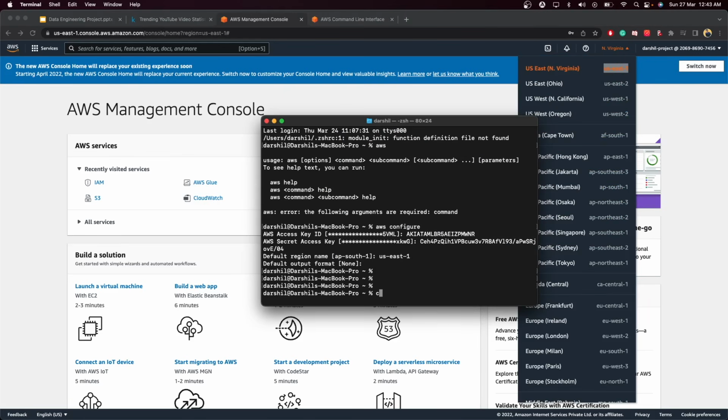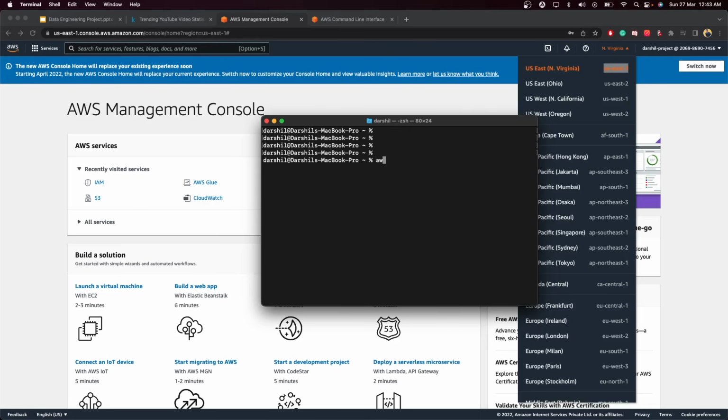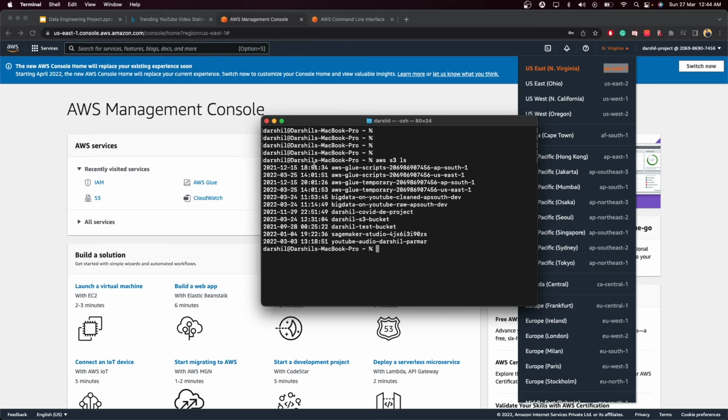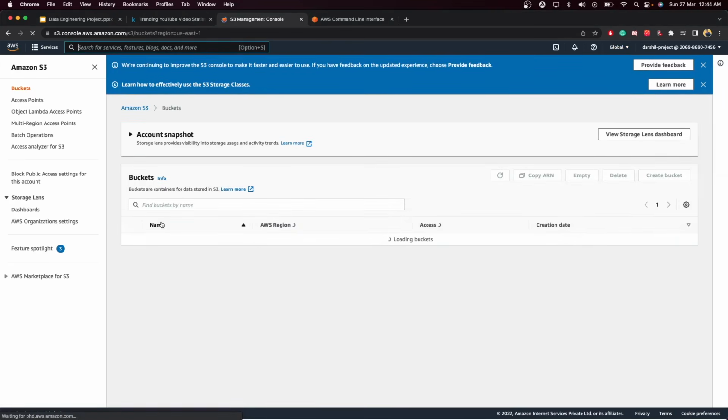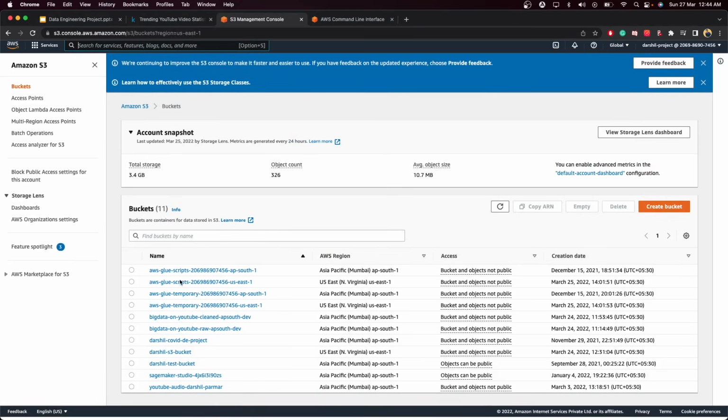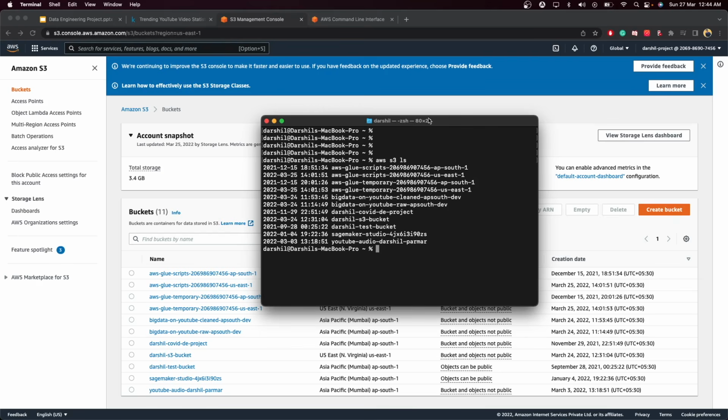Now if I run some command, let me just clear this. AWS S3 ls. So I want to list down all of my S3 buckets over here. As you can see, all the S3 buckets that are present in my AWS account are being shown over here. So if I go to S3 using the console, you will see the bucket names shown over here are the same as this.